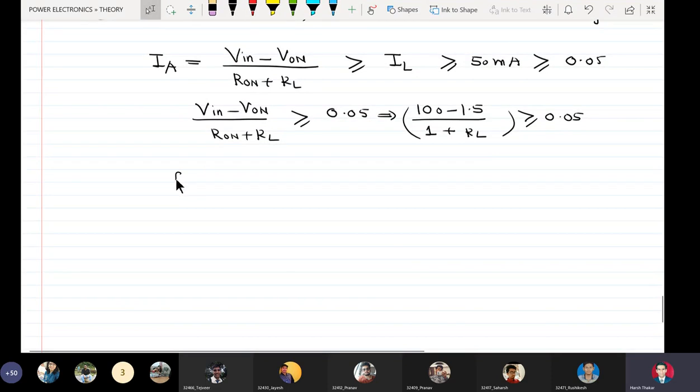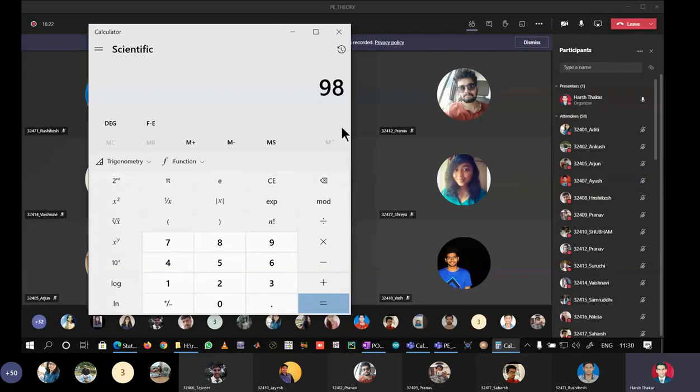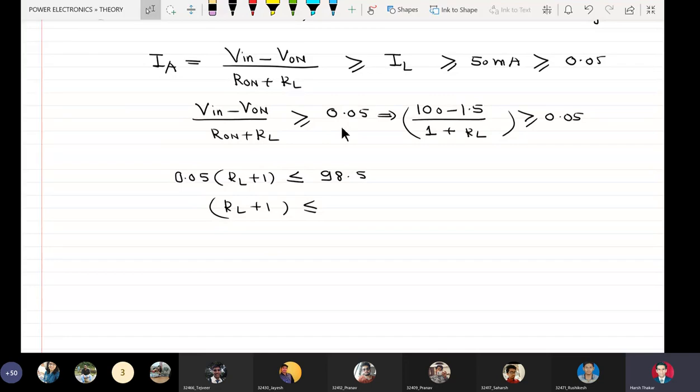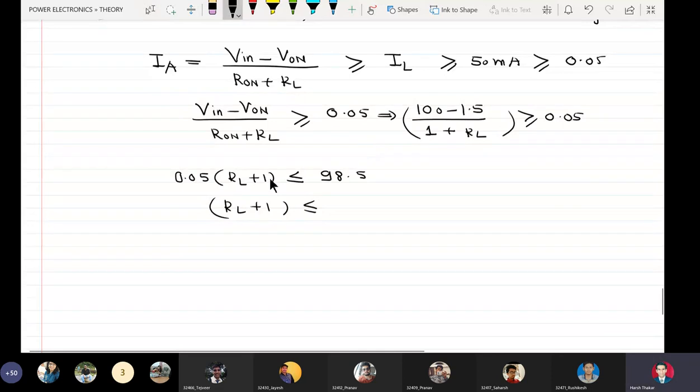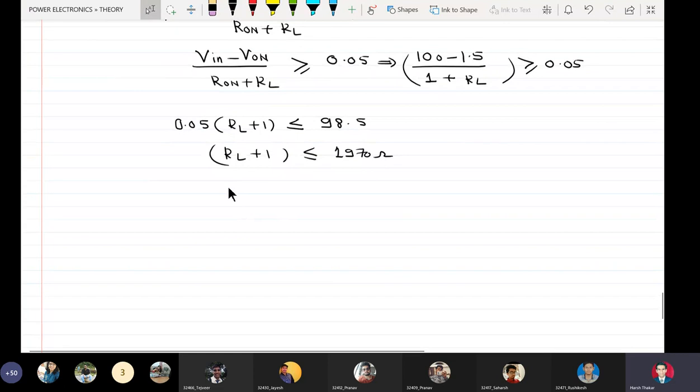So we have 0.05 into RL plus 1 should be less than or equal to 98.5. So RL plus 1 is less than or equal to 98.5 divided by 0.05, so 1970 ohms. I can say RL should be less than or equal to 1969 ohms.